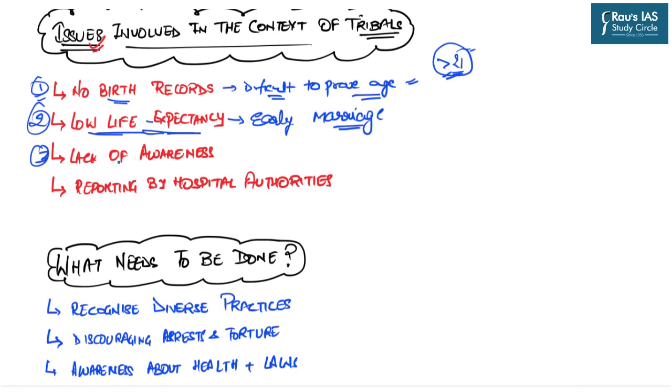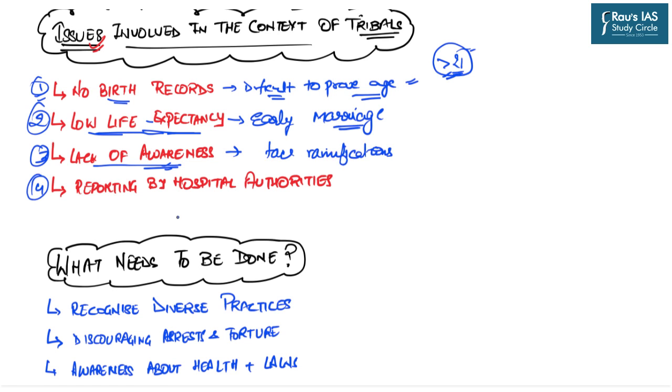The third important reason is the lack of awareness. Despite the fact that several laws have been made for India's mainland in order to protect rights and everything, the tribal communities lack awareness about these laws. They are not educated. They are not exposed to social media. We are not reaching them, we are not educating them, their literacy levels are not very high. So because of this lack of awareness, they do not know the provisions of various laws, and hence they face ramifications.